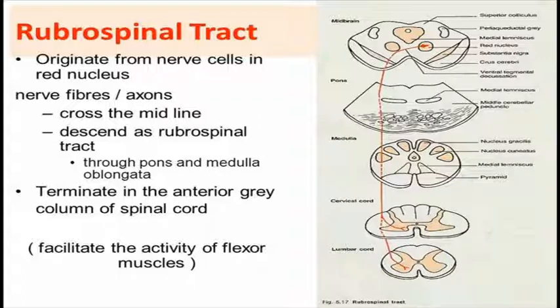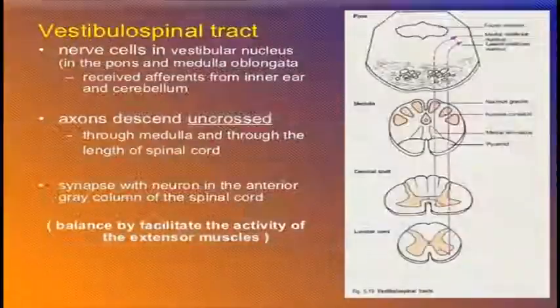The rubrospinal tract moves downward through the pons and the medulla oblongata, and it terminates on the anterior gray horn of the spinal cord. So they actually give nerve supply to the flexor muscles.